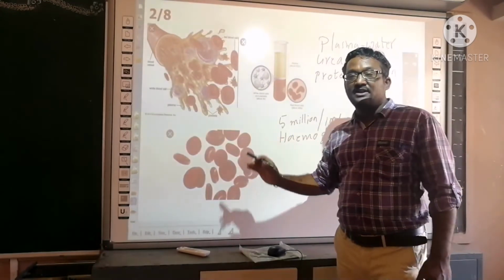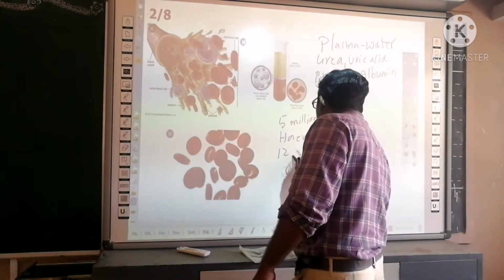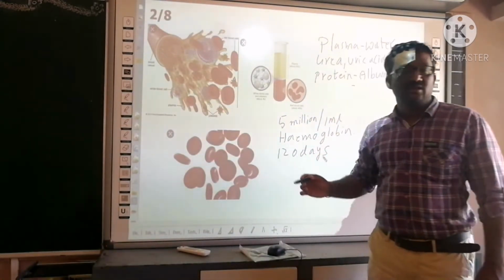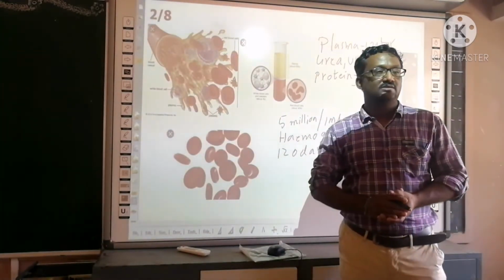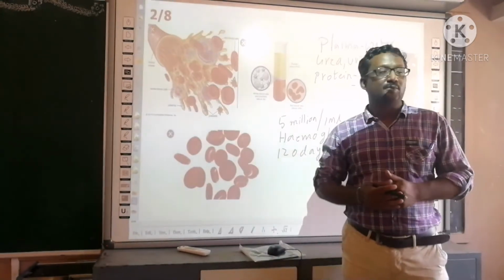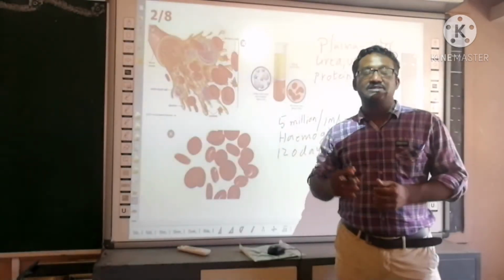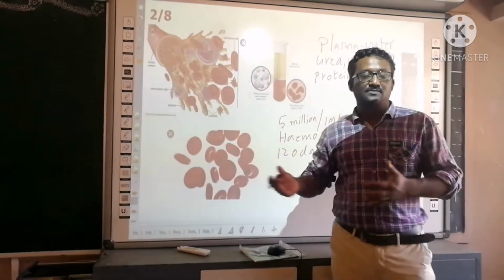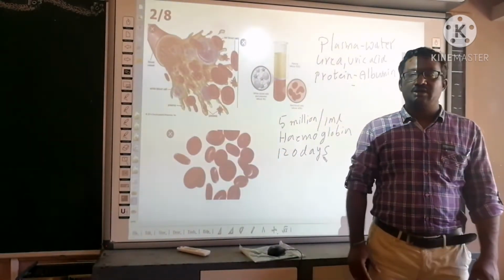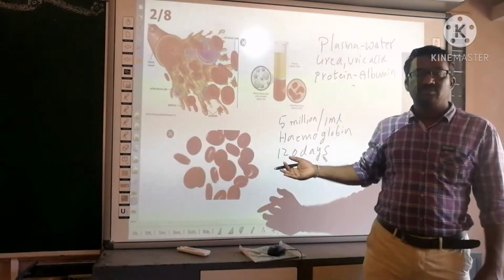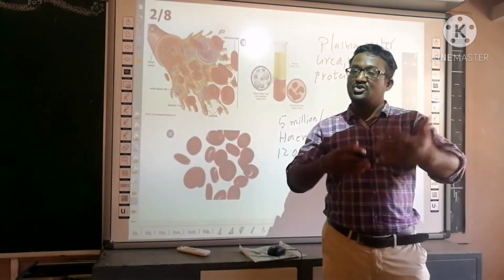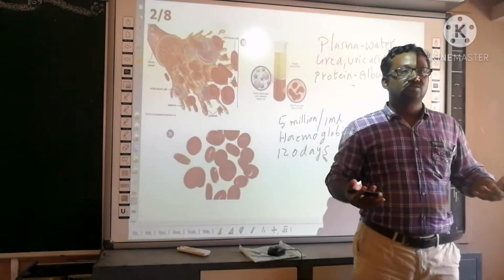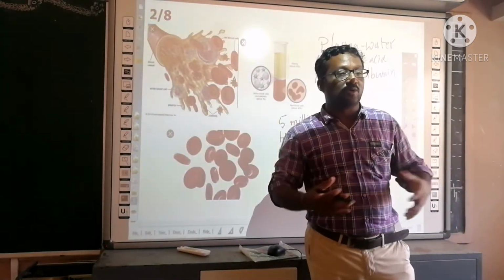And what is the lifespan of RBC? They can live 120 days. After 120 days, RBC will die. The dead cells are transported to the liver and destroyed there. So where are these RBCs produced in our body? After 120 days, they will die. Again, new RBC should form, right? Through the cell division process. So where are these RBCs produced in our body?